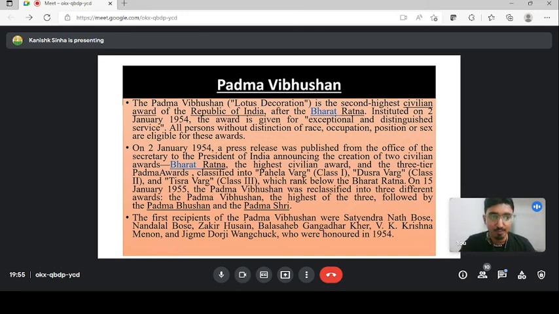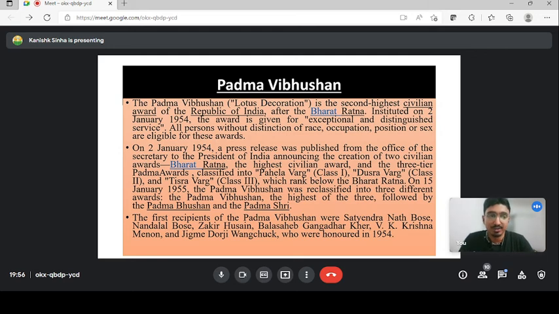Thus, 2 important points. The second point is very important, guys: when it was started on 2nd January 1954, at that time we had Pehla Varg, Dusra Varg, Tisra Varg. After 1955, we had the Padma Vibhushan, Padma Bhushan and Padma Shri. This is very important. First, we had Pehla Varg, Dusra Varg and Tisra Varg, that is Class 1, Class 2, Class 3. After 15th January 1955, it was reclassified into Padma Shri, Padma Bhushan and Padma Vibhushan. The first recipients are also very important if you get a question on this either in your mock or in the CLAT examination.